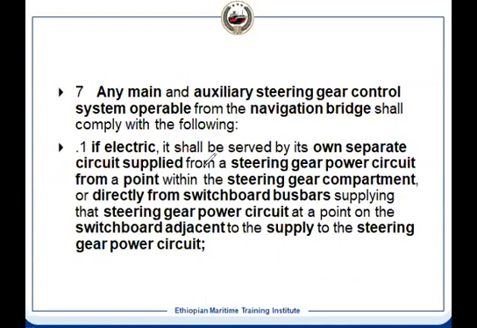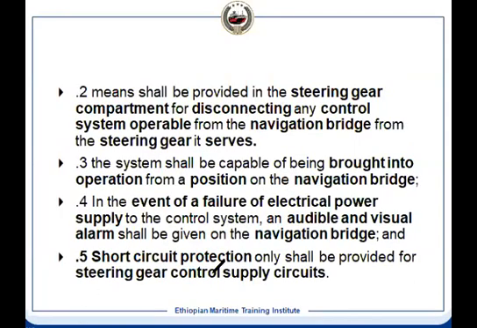And for the electrical circuit, it should be two separate supplies. It means the steering gear power circuit has to go to the steering compartment directly from the main switchboard bus bar. So it will not be going to a junction box and then a distributor. No, it will be independently from the main bus bar to the steering platform. It will be as close as possible to the power unit. Then steering gear